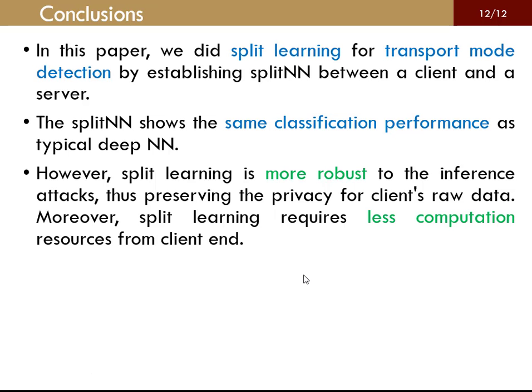Let's conclude our paper. In this paper we did split learning for transport mode detection by establishing a split neural network between a client and a server. The split neural network shows the same classification performance as a typical deep neural network. However, split learning is more robust to inference attacks, thus preserving the privacy of client raw data. Moreover, split learning requires less computation resources from the client end.